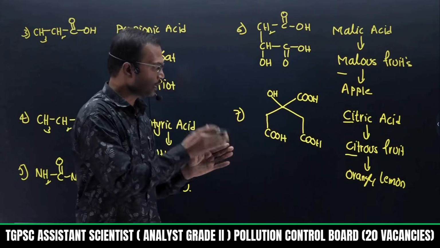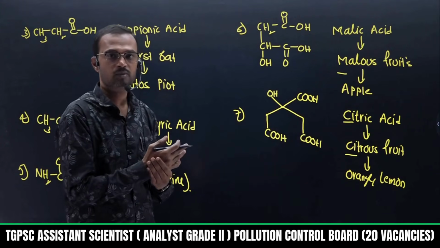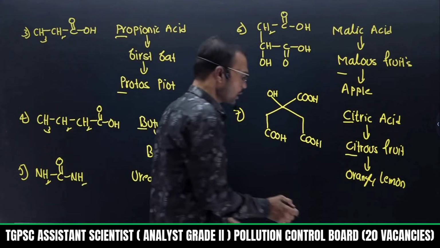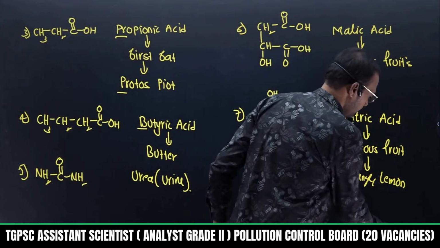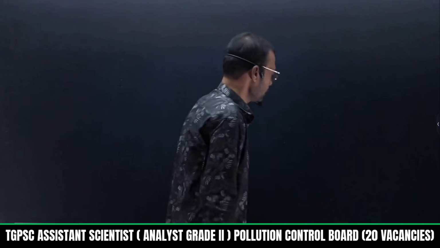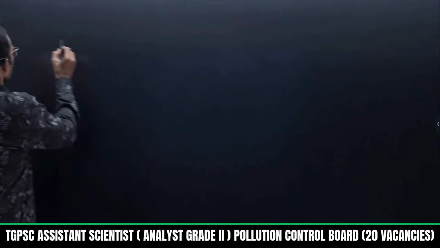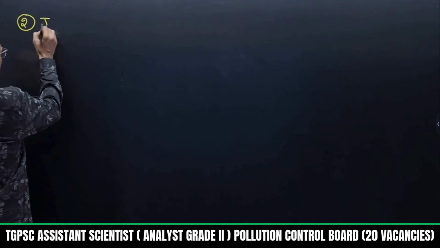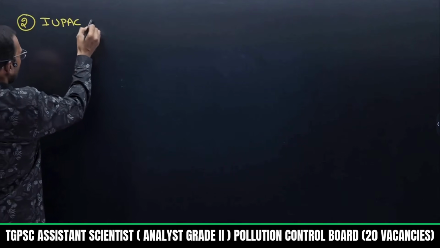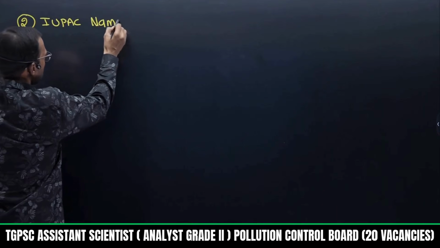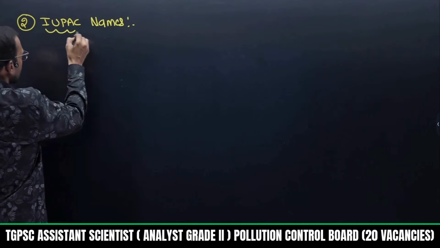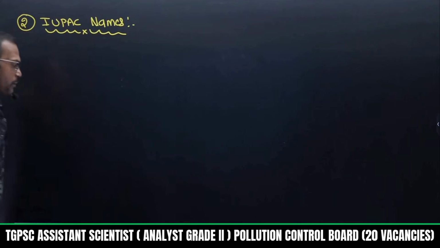Okay, so while entering into the actual concept, I will give many common names for any selected organic functional group. Okay, next. Now I am going to start the most important one, IUPAC names, also called IUPAC nomenclature. What is IUPAC nomenclature?